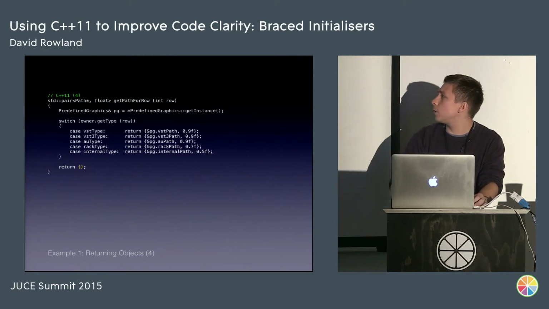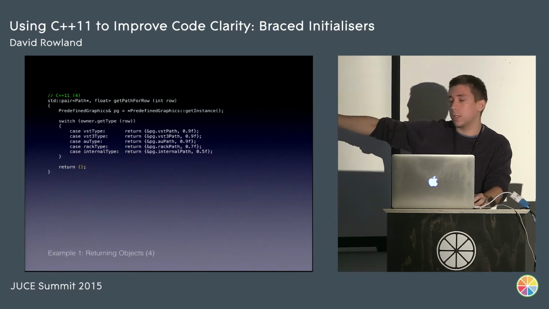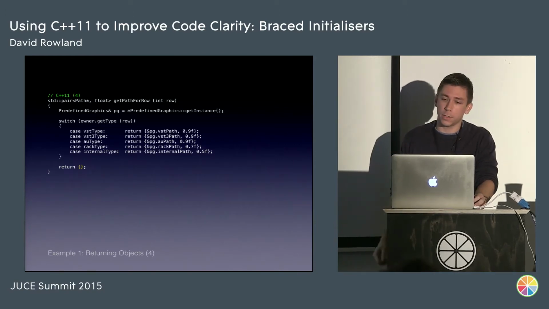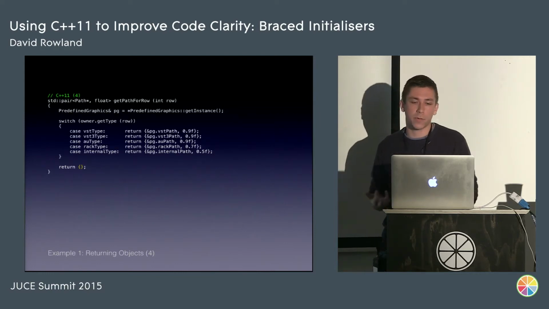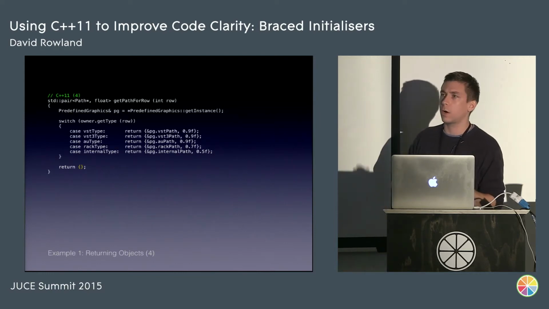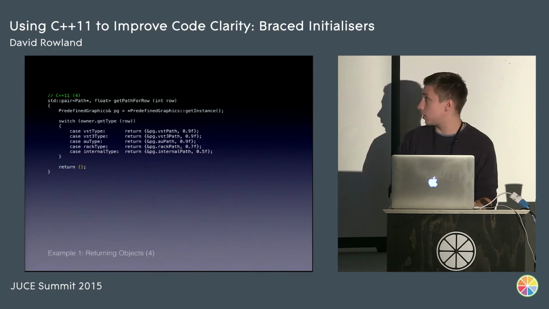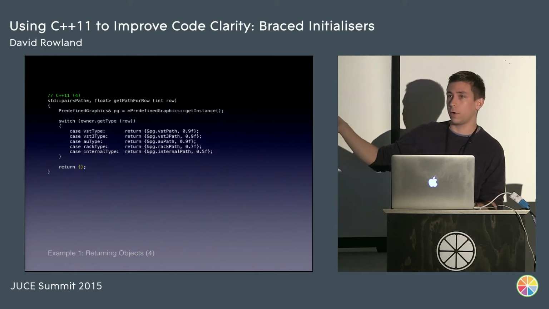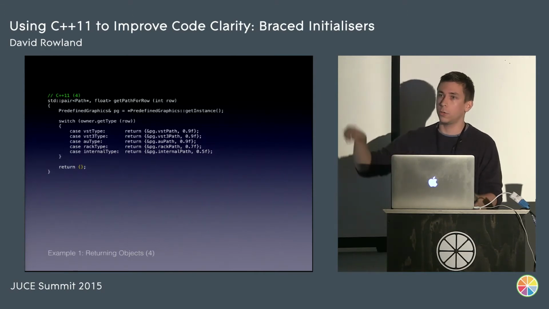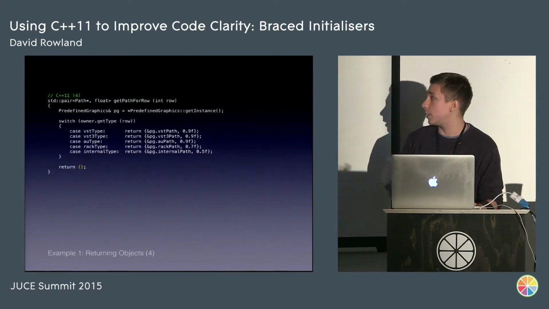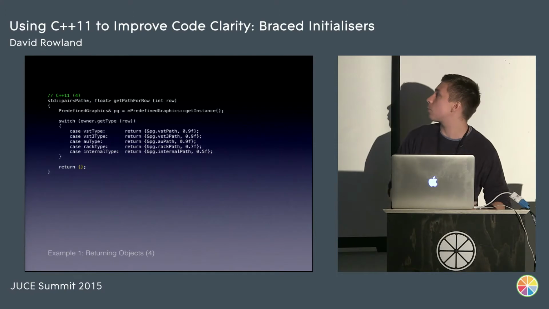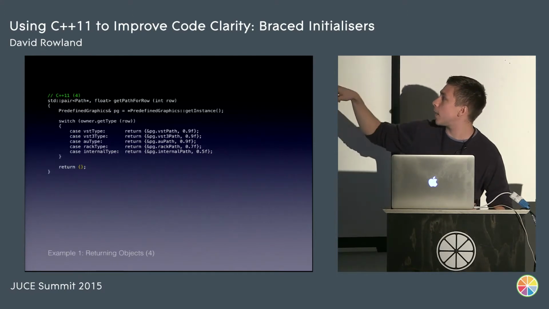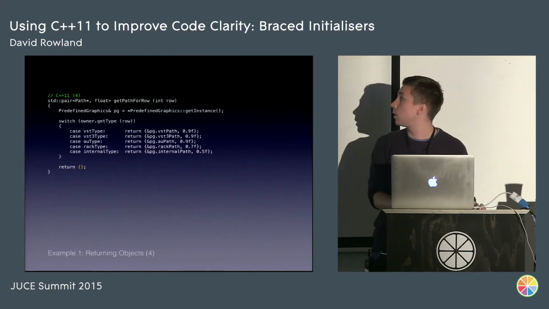It's also worth noting that this is probably more easily optimizable than using static members such as string empty, value tree invalid, var null, and any number of them. Because the compiler knows this is just a default object, it doesn't have to do any kind of lookup to actually get the object you're referring to. Which means in some cases, if the branch predictor can figure out that we're never going to call any of these, it might even just avoid calling the function completely.